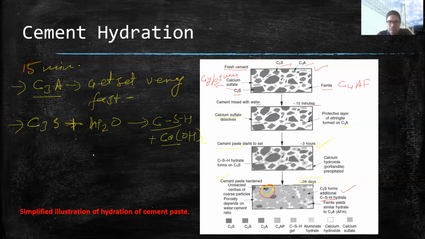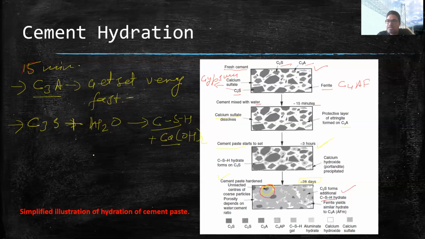Okay, so this is the process of cement hydration from first day to 28 days. But that doesn't mean that the cement hydration process has stopped. No, the cement hydration process will continue for years. But the first 28 days are very important for us because around 70% strength is gained by the cement in this period. So we need to provide adequate water so that the reaction between cement particles and water happens properly.